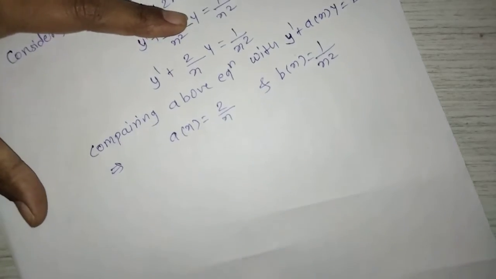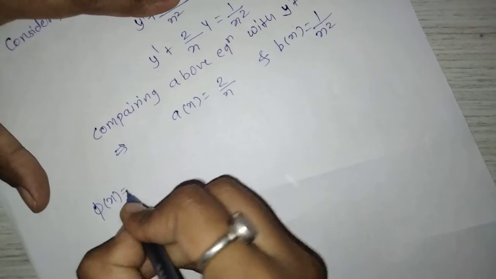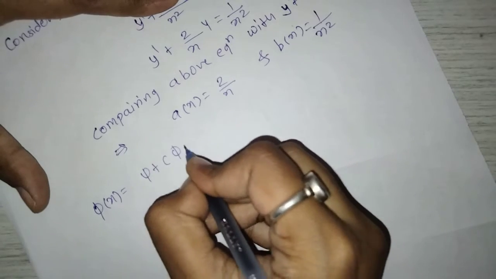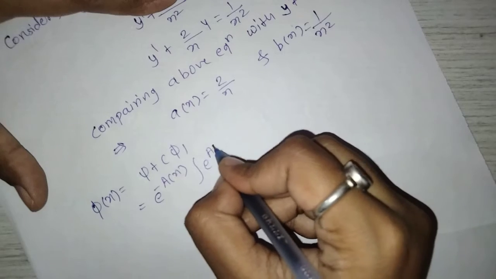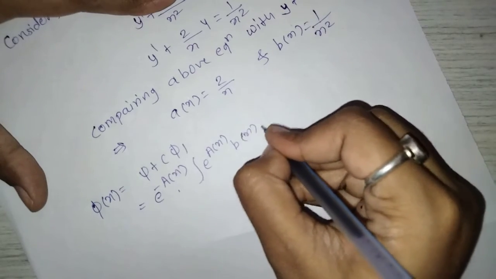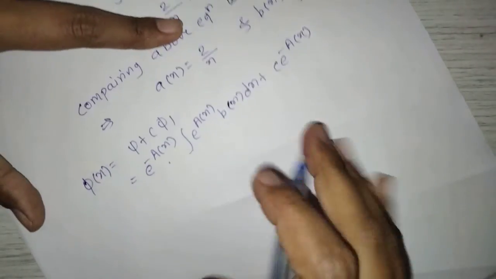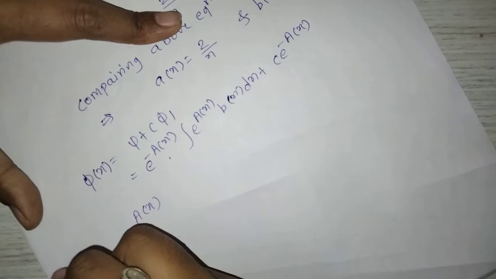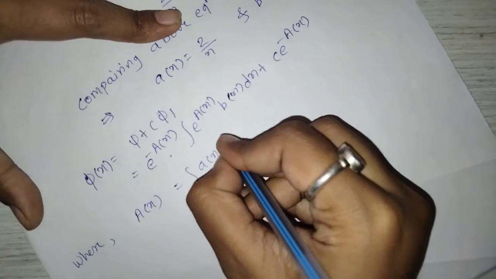So we know that the solution of this type of equation is phi of x is equal to psi plus c phi 1, where psi is e raised to minus a of x into e raised to a of x into integration of e raised to a of x b of x dx plus c into e raised to minus a of x, where a of x is equal to integration a of x dx.